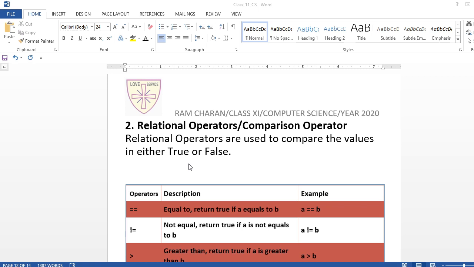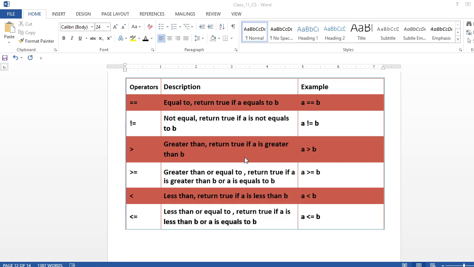Suppose I am asking whether x is greater than 30. If you input x greater than 30, then it is going to return true, otherwise it will be false. So it is always used for comparison, understand? Relational operators are used to compare values and give either true or false. So here you check how many things are there.